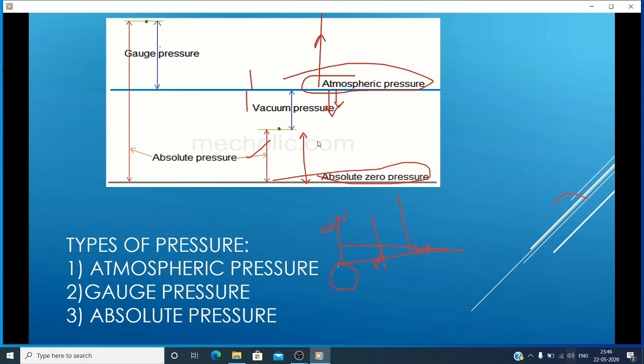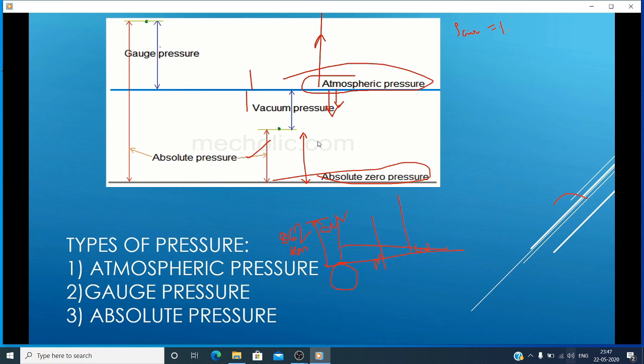So if you want to find out the atmospheric pressure, you have to know the density of the air, that is 1.2 kg per meter cube. Already you have studied in the first chapter, properties of the fluid. So here atmospheric pressure is equal to rho g h.